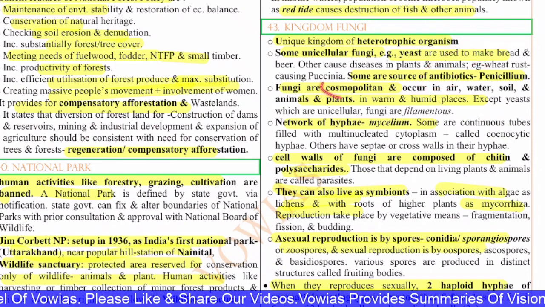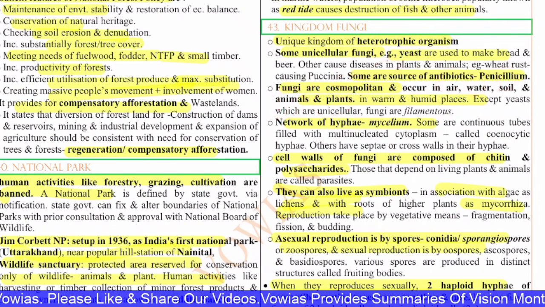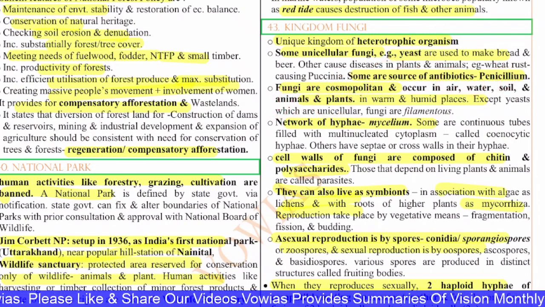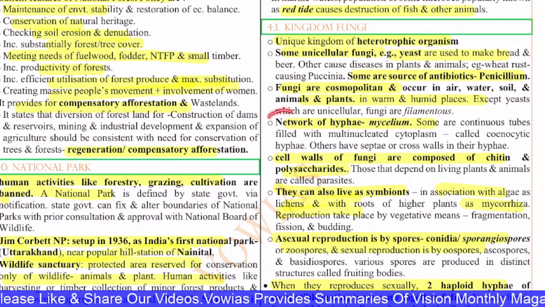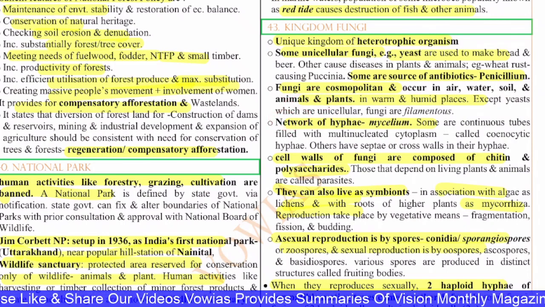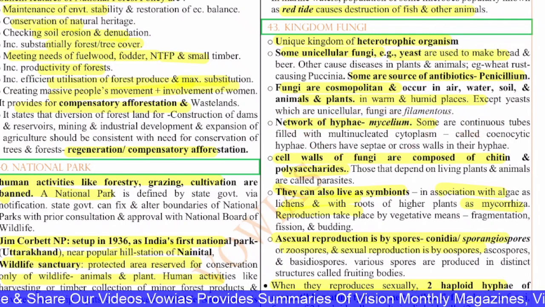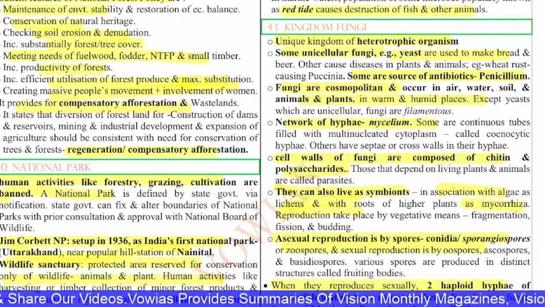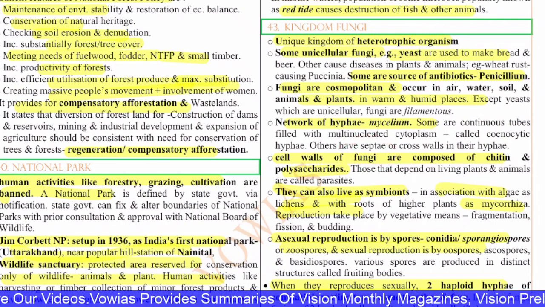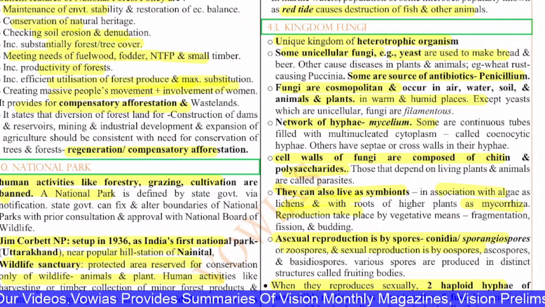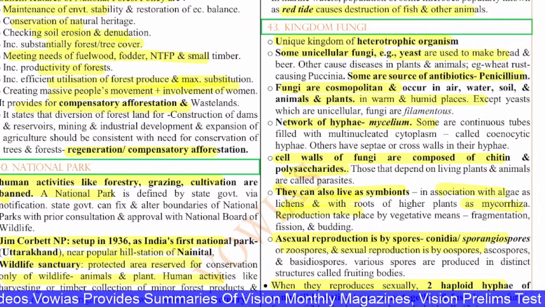The fungi are cosmopolitan and occur in air, water, soil, and on animals and plants in warm, humid places. Except yeast, which are unicellular fungi, the rest are filamentous. The network of hyphae is the mycelium. Some are continuous tubes filled with multinucleated cytoplasm, called coenocytic hyphae. The others have septate or cross walls in the hyphae. The cell walls of the fungi are composed of chitin and polysaccharides.